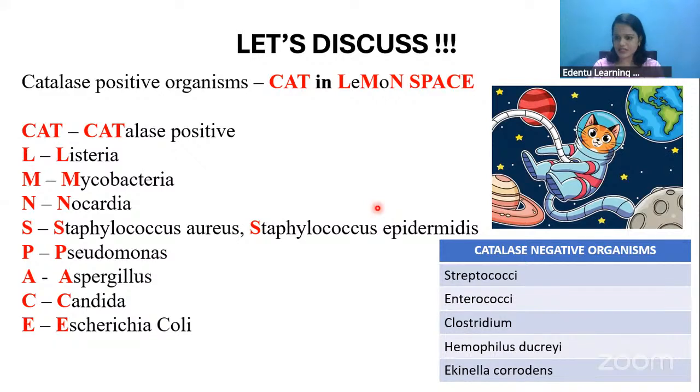Then there are catalase negative organisms, mainly the Streptococci, Enterococci, Clostridium, and Haemophilus. This catalase test is mainly used to differentiate between the Staphylococcus species and the Streptococcus species. If we want to know whether Staphylococcus species or Streptococcus species are present in a sample, that's where we mainly do this catalase test. It will be positive for the Staphylococcus species, and negative for Streptococcus species. You should remember that.